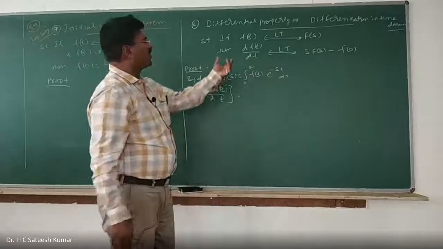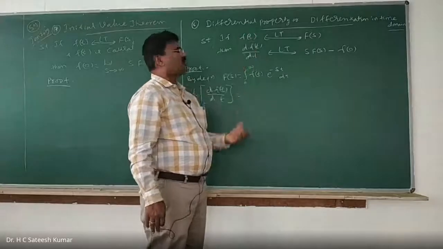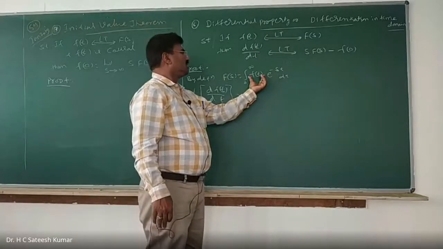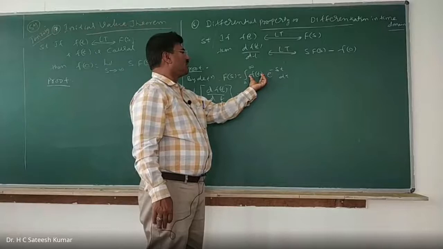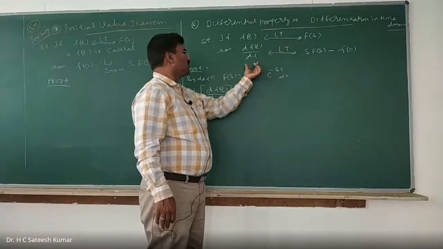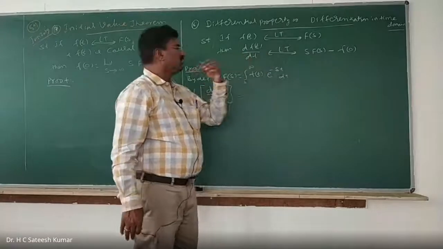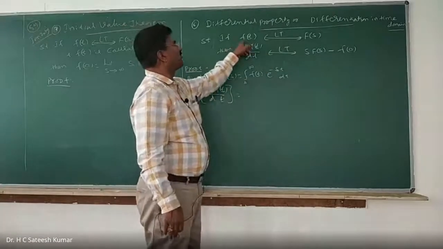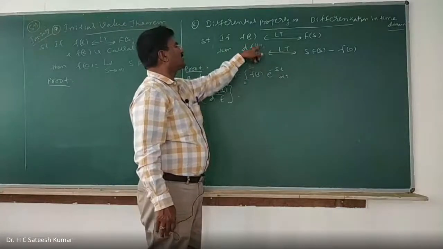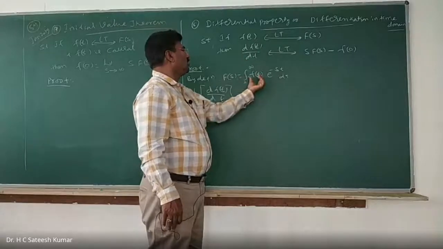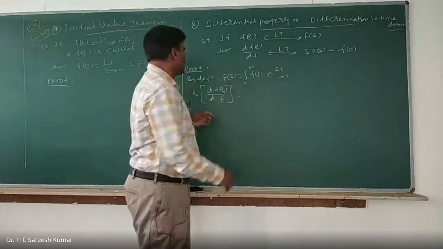That means if I want the Laplace transformation of f of t, what I did was put f of t inside 0 to infinity, with e to the power of minus st dt. Now if I want the Laplace transform of df of t divided by dt, in place of f of t you put df of t divided by dt.